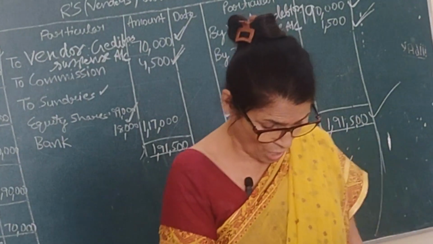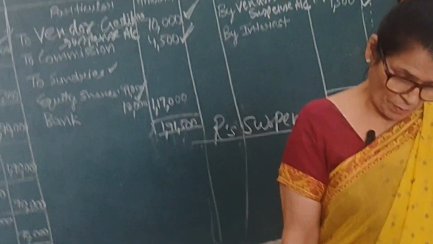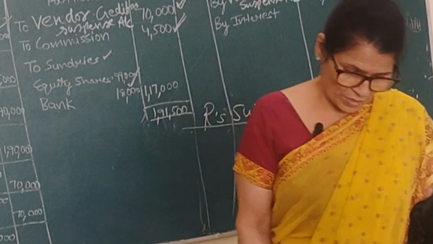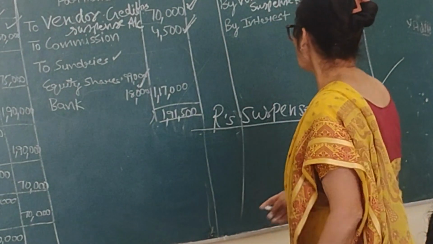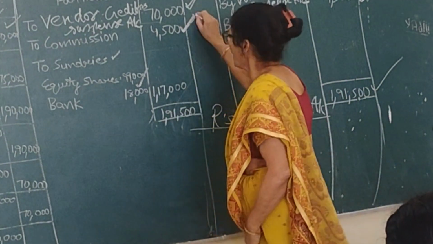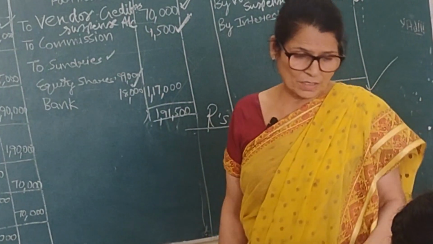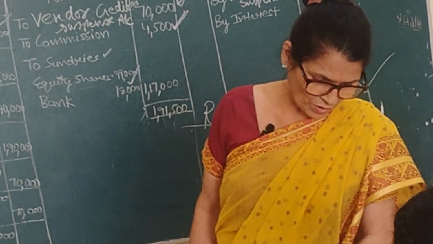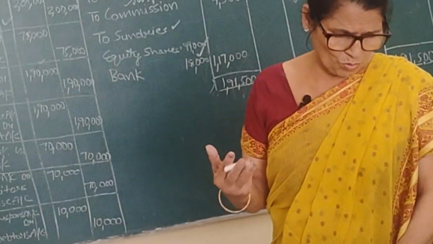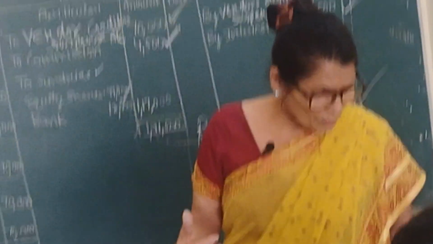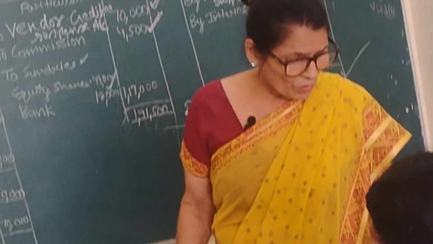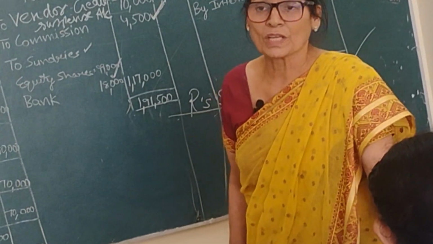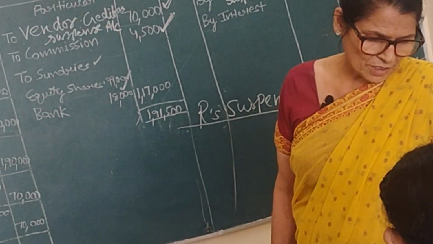If the suspense account is also required, it will appear as follows. For example, ask suspense account debit to commission, for this 4,500. The journal entry is what? Ask suspense account debit to commission 4,500. There are always two effects. 4,500 that we have written here in ask vendors account to commission account. But we are going to take all effect in ask suspense account.